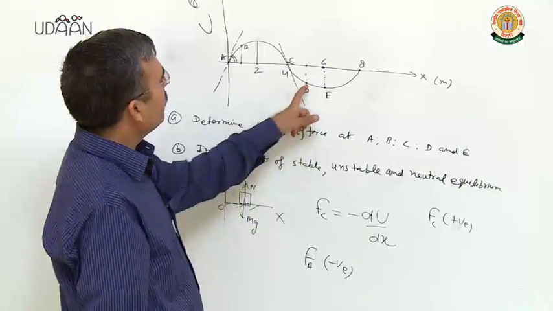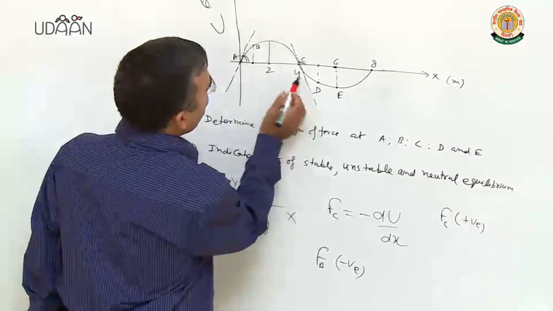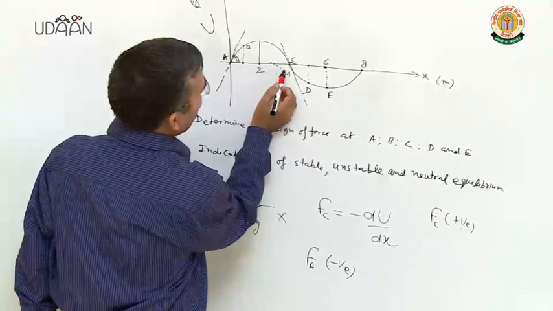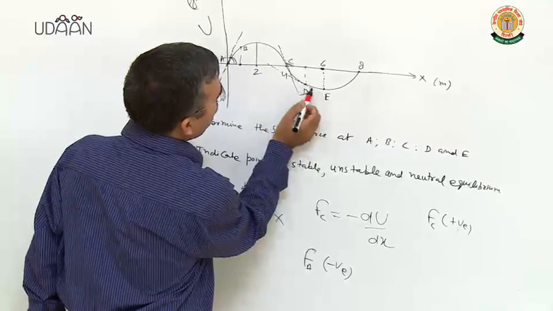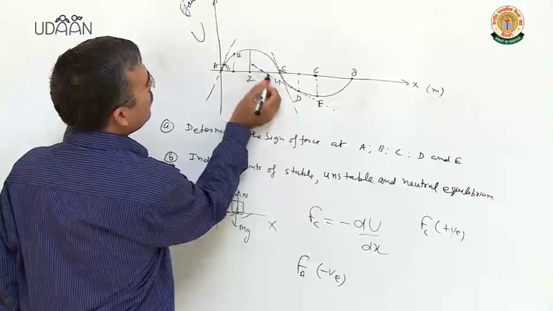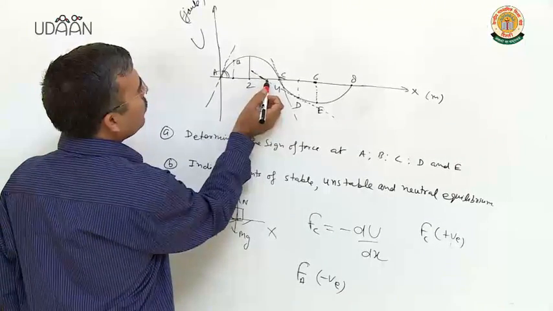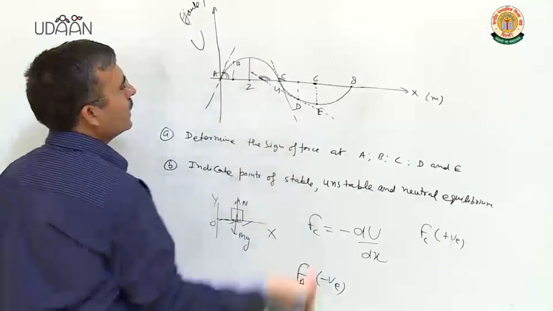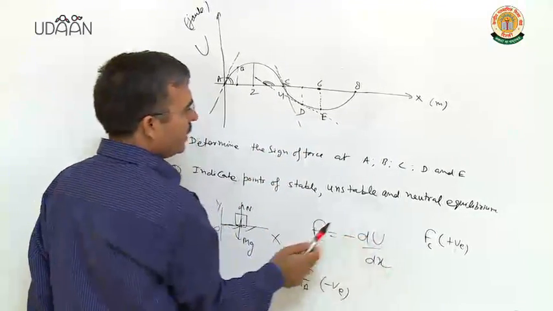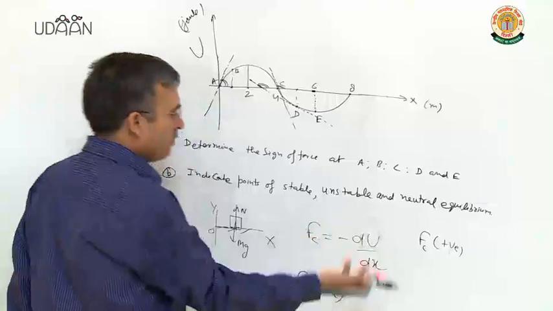Now if you think about point D, let us draw a tangent at point D. Its slope is again negative. So du over dx is negative, minus du over dx will be positive.